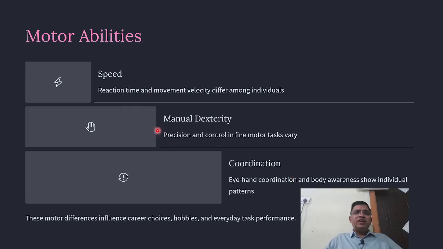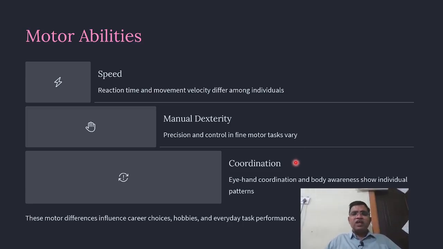What is speed? Reaction time and movement velocity differ among individuals. Some are very slow, some are very fast, some are medium. Manual dexterity: how they control precision and fine motor tasks varies. So whatever task they do, it is differentiated.